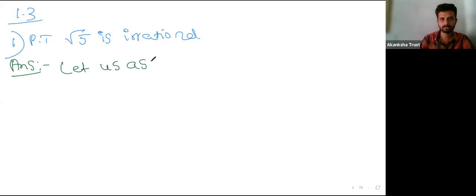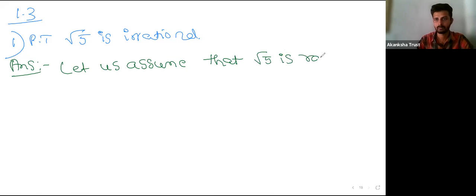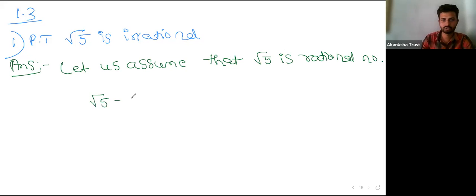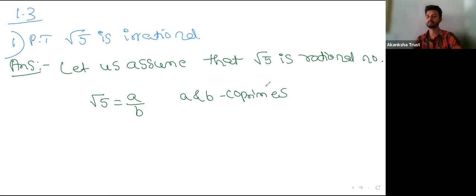Let us assume that root 5 is a rational number. So if it is a rational number, then it should be equal to A by B, where A and B are co-primes. That means they have common factor 1.